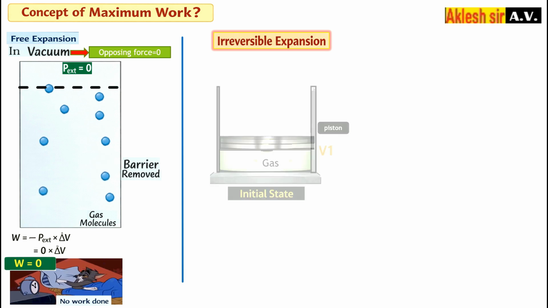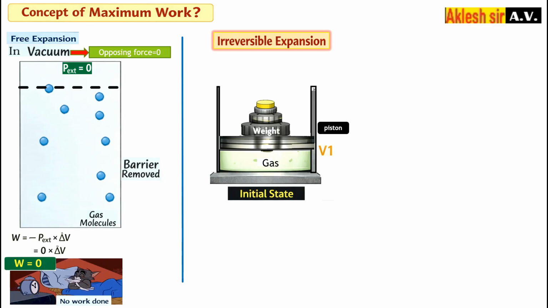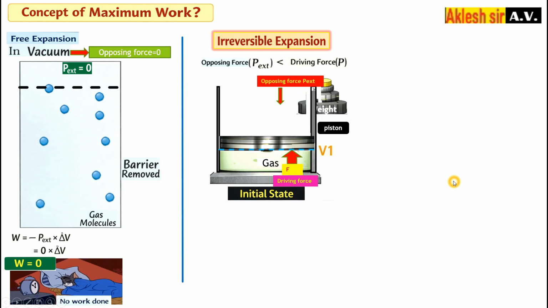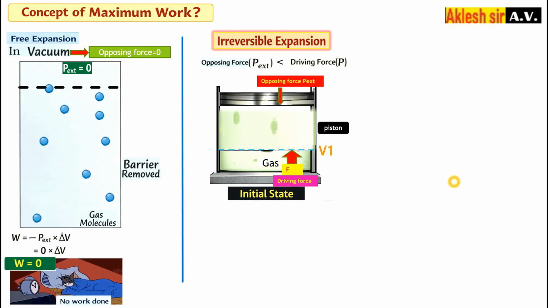Now irreversible expansion. Consider a gas fitted with a piston and a weight is added. So there is a certain opposing force, and it has a volume V1. In irreversible expansion, the opposing force is less than the driving force. So to decrease the force, we will remove this weight. Because P external is less, the internal pressure drives it, and the gas expands.